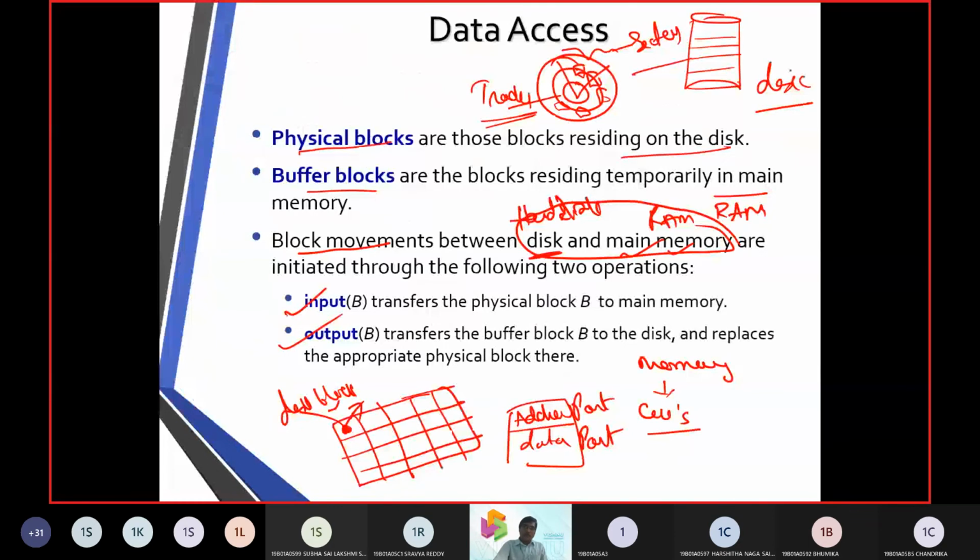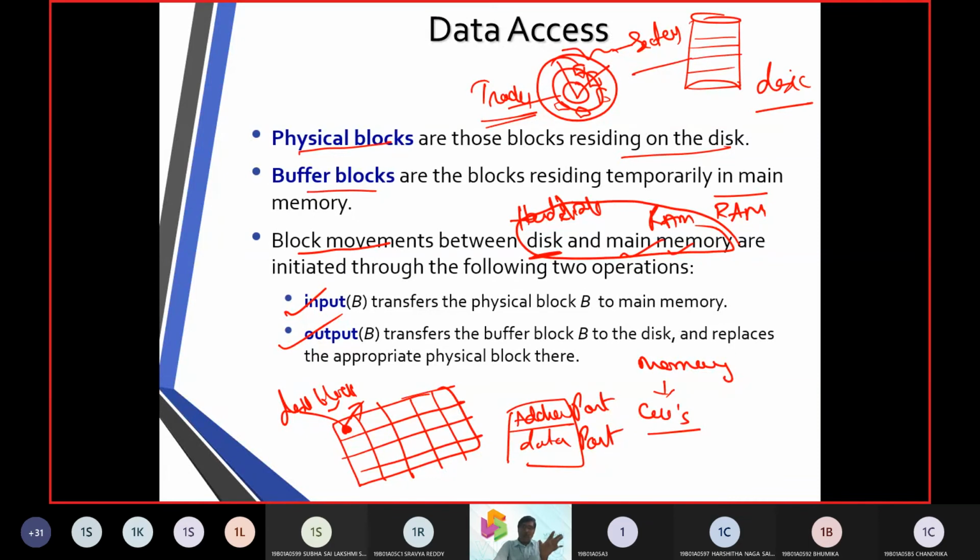So how is a database going to be stored? It is in the hard disk, which is made of tracks and sectors. In tracks, it is going to have a disk block. A disk block consists of two parts. One we call the address part, another we call the data block. And these are going to be part of the C drive, D drive, E drive, F drive, residing in a disk. We call them physical blocks.